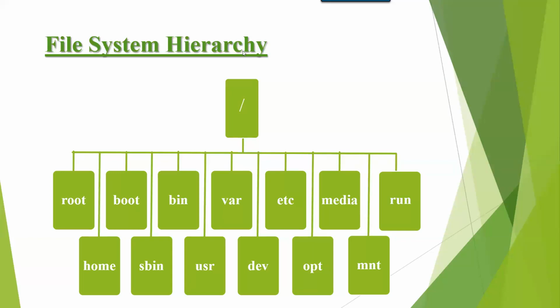And next one is boot. Boot contains bootable files. Operating system bootable files are stored in boot. Also kernel. Up to RHEL6 version, kernel is stored under boot. Okay, so what does kernel mean? Kernel is an interface between shell and hardware. We discussed in the last session. So that kernel is stored under boot up to RHEL6 version.